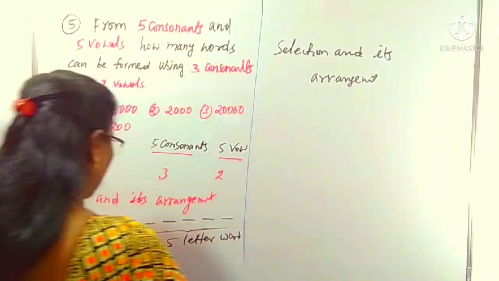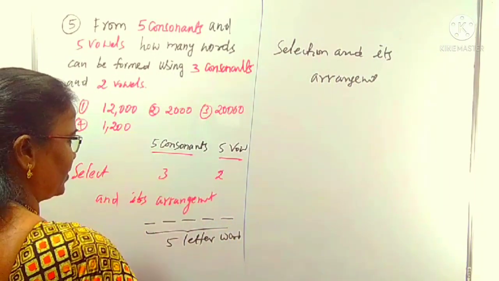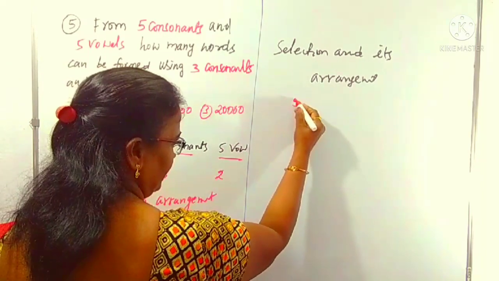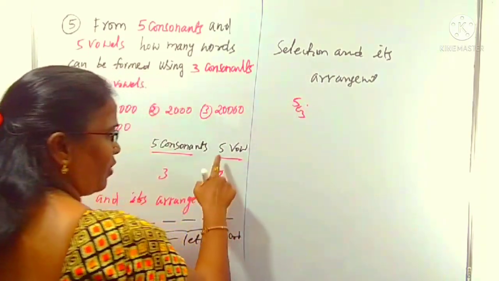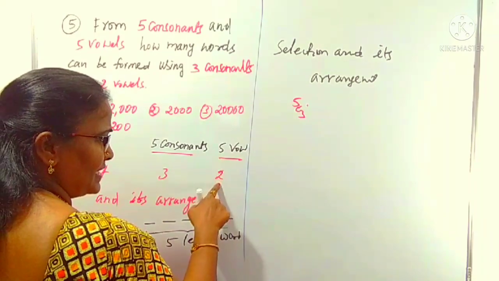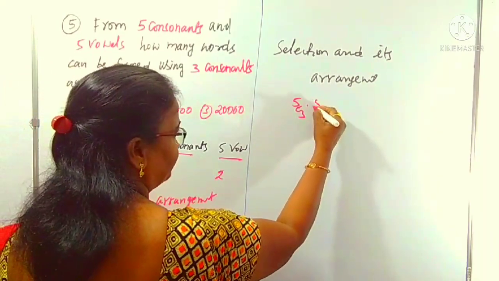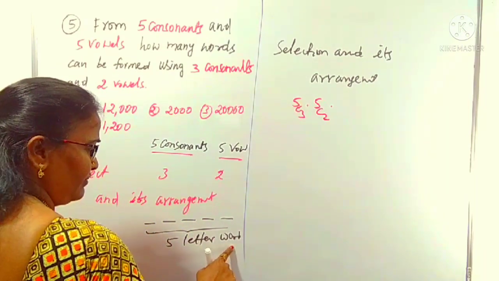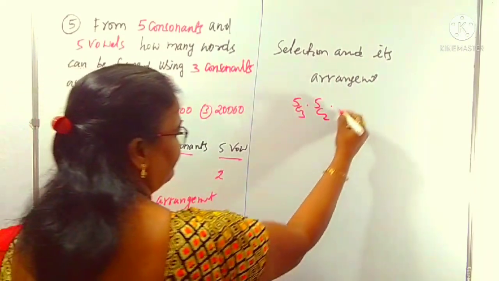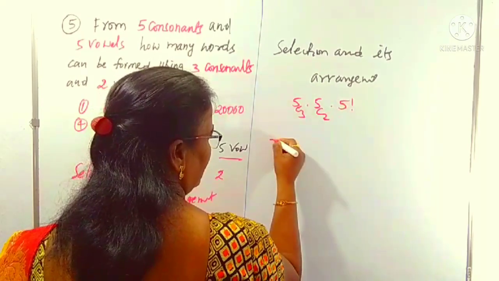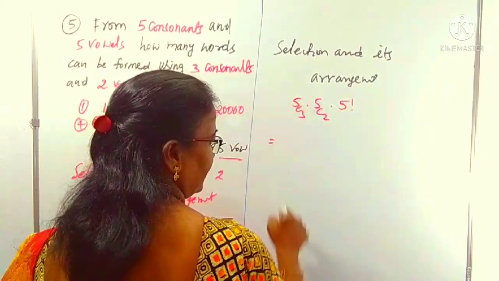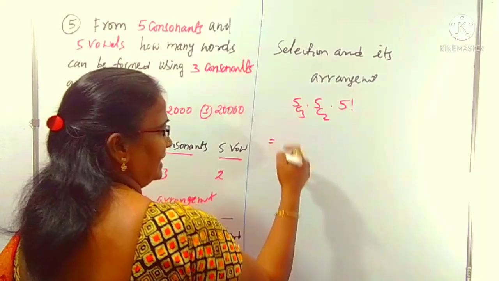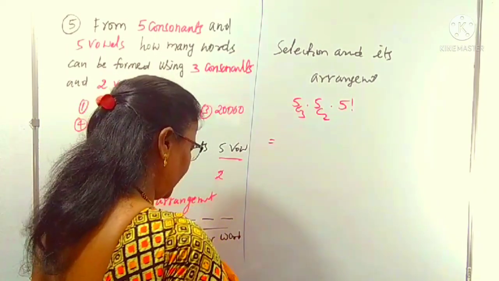How many consonants are there? 5 consonants. We have to select 3, that is 5C3, into, how many vowels are there? There are 5 vowels. You have to select 2 vowels, that is 5C2. Then its arrangement. How many places do we want? A 5 letter word, so 5 places, which can be arranged in 5 factorial ways, right? Here selection is over and arrangement is also over. 5C3 we can write, I said to you 5C3 we can split it.